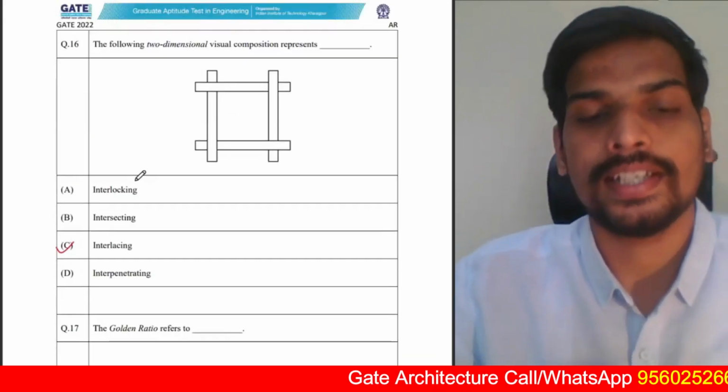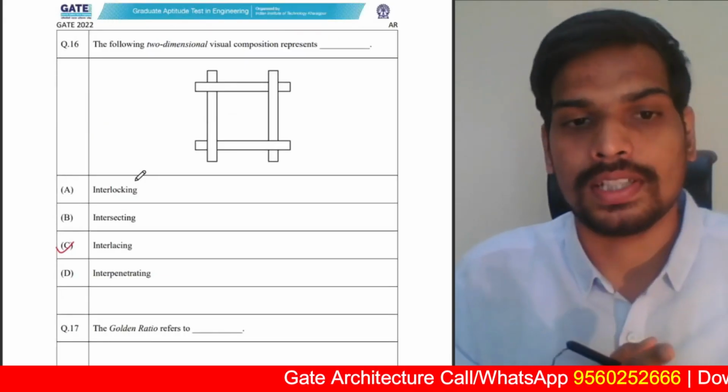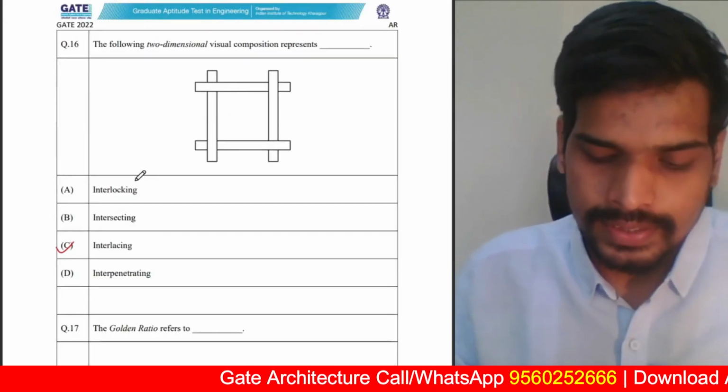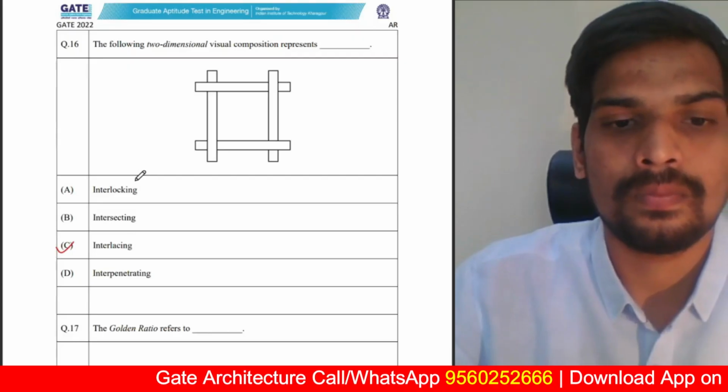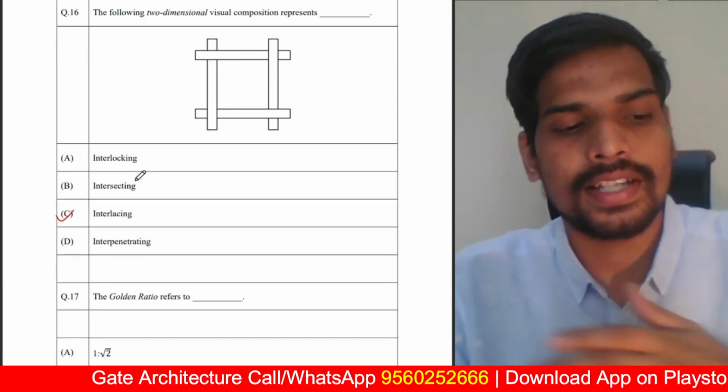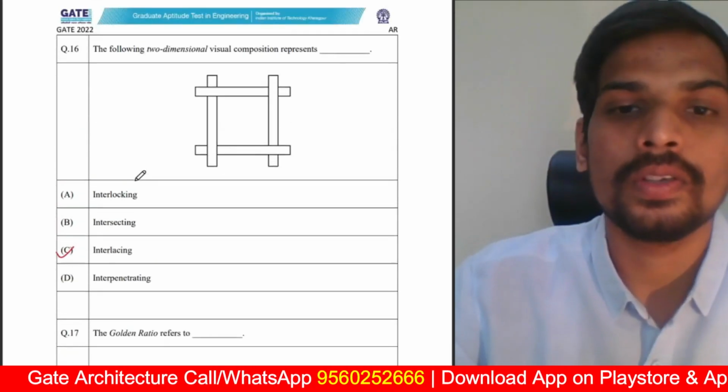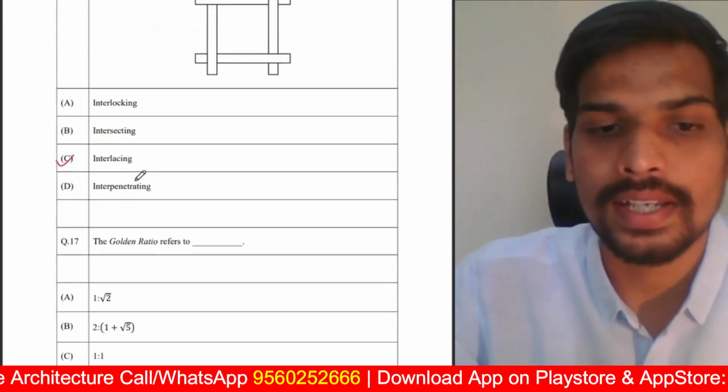Interlocking pattern is basically a tessellation, like paving blocks and all. Those are interlocking patterns. Interlacing is one fit into the other. It creates a uniform sheet, like how basket and fabric is.